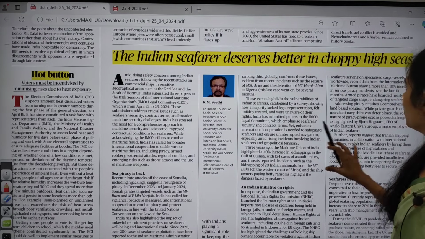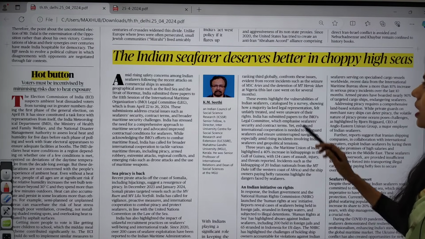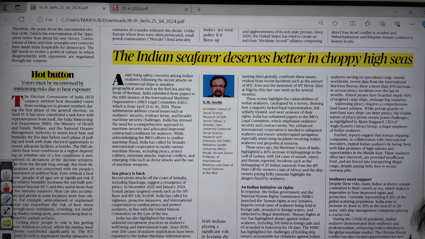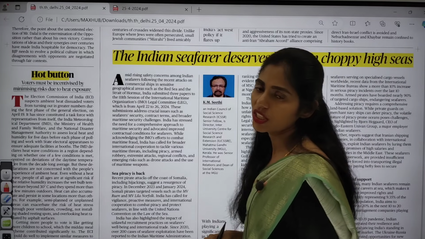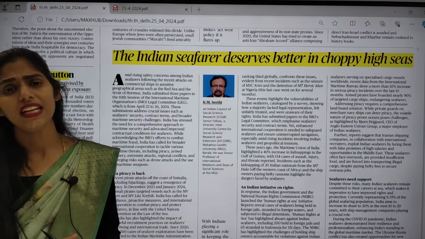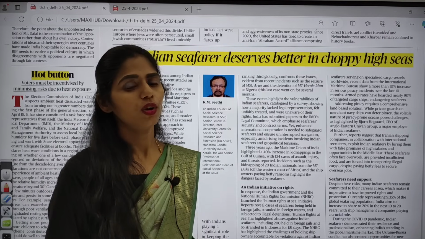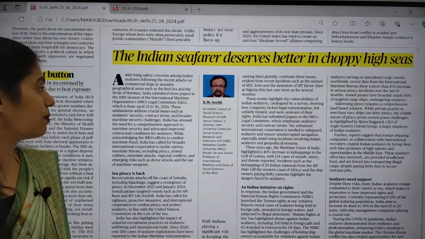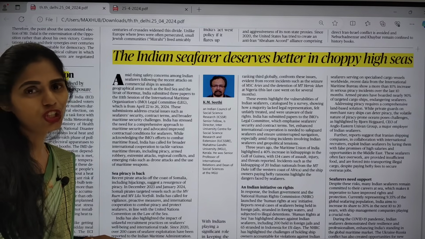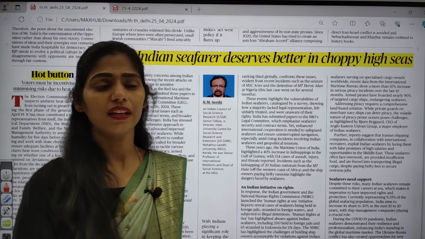Here you can see one important article. It is about how the Indian seafarer deserves better in choppy high seas. As you all know, in the Red Sea region, in the Strait of Hormuz and in the Indian Ocean region, there are greatly increased events of piracy and hijacking of ships, because of the Israel-Palestine issue and because of the Horn of Africa, especially Somali pirates.